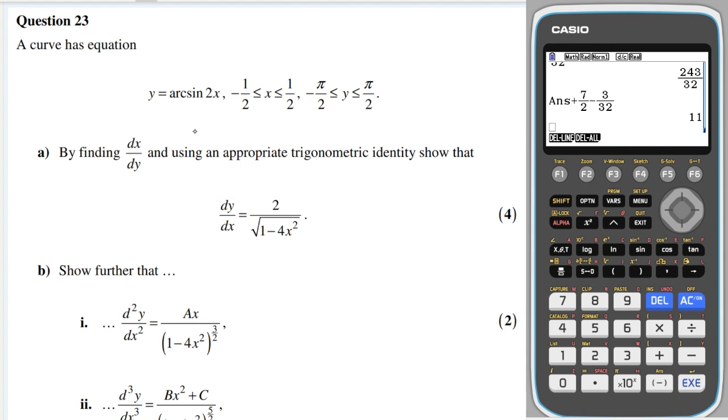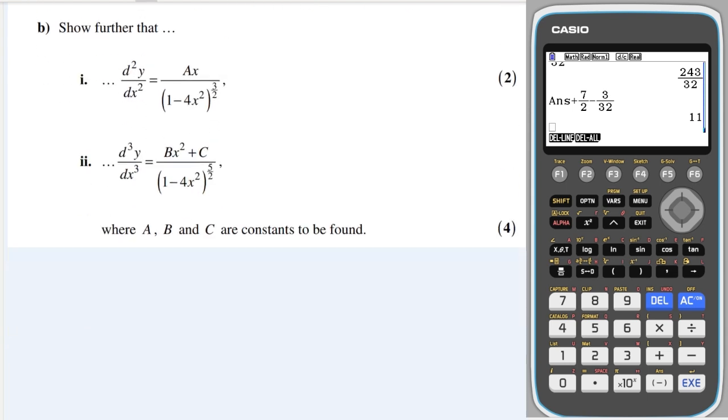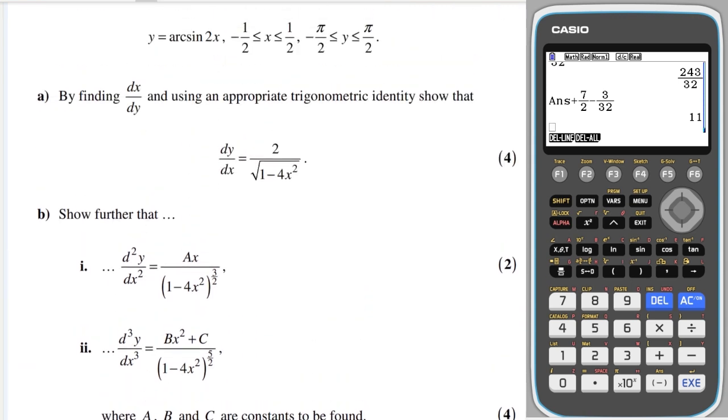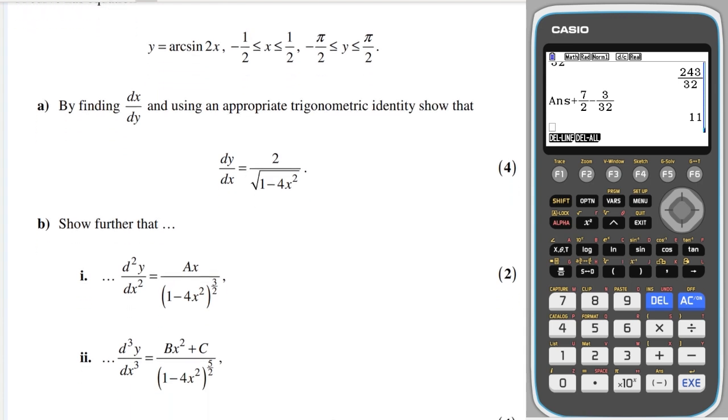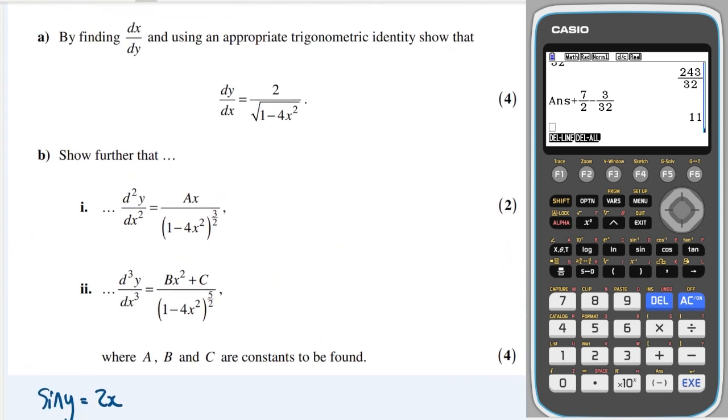Question, you need to differentiate arcsine 2y, which in EDEXCEL now you don't need to do this, but you will need to do something similar, which is just taking sine of both sides, which will give me sine y is equal to 2x. So you are asked to differentiate that, which we can do now. I can differentiate with respect to y.